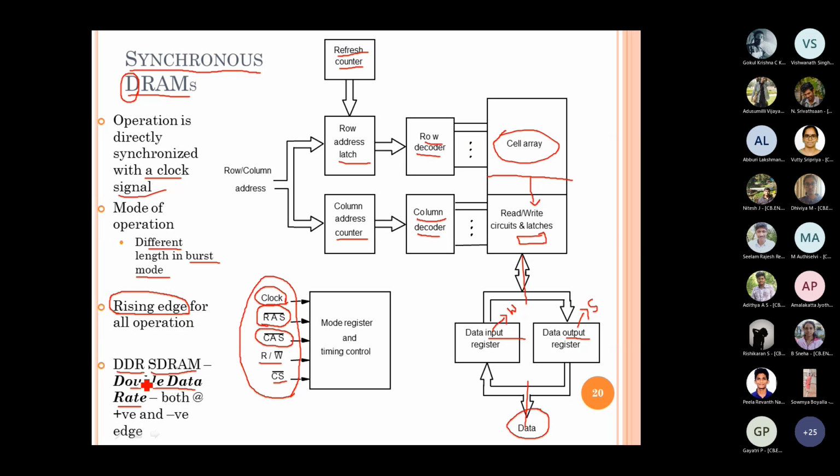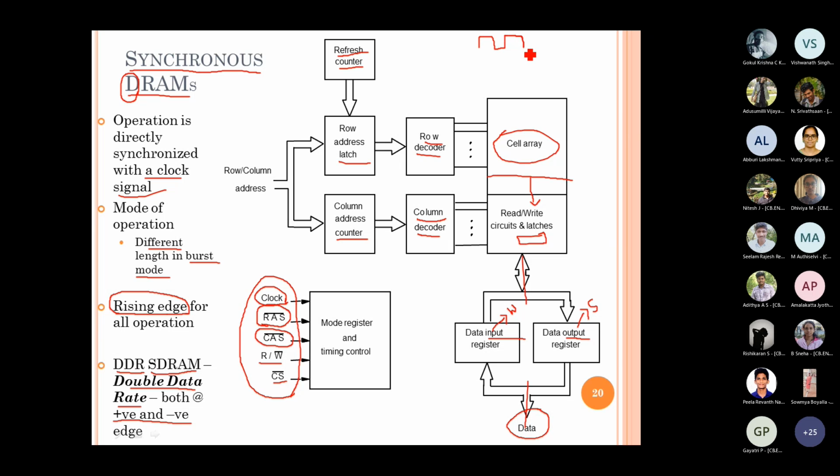But in case of DDR SDRAM, we call it double data rate because you can initiate the operations both at the positive as well as at the negative edge. That means during the positive clock pulse, one data you can read and write, and during the negative clock pulse, one data you can read and write. And any clock pulse comprises both one positive and one negative part.